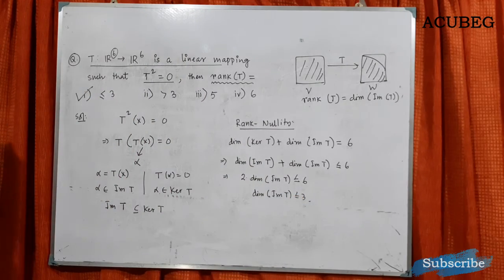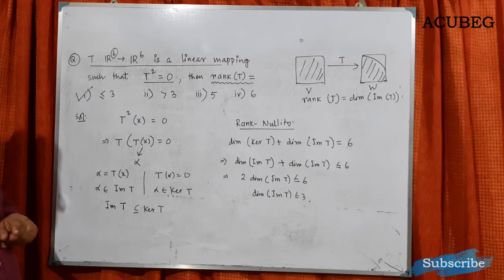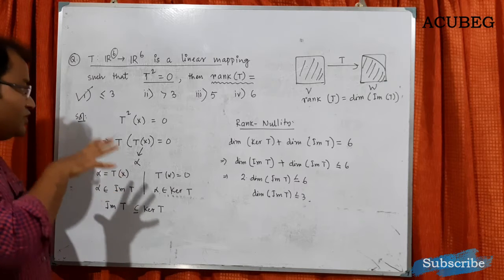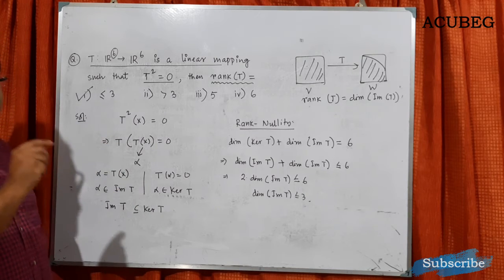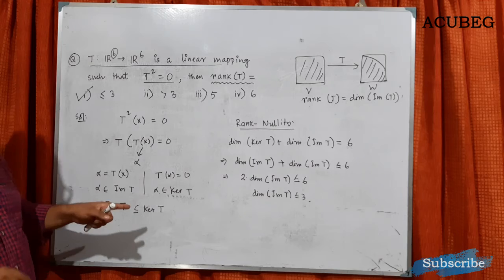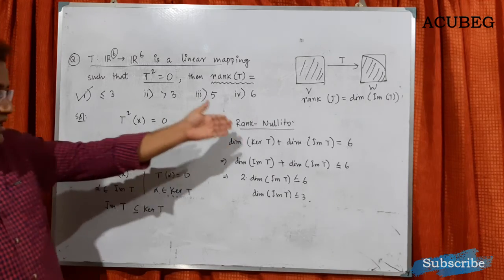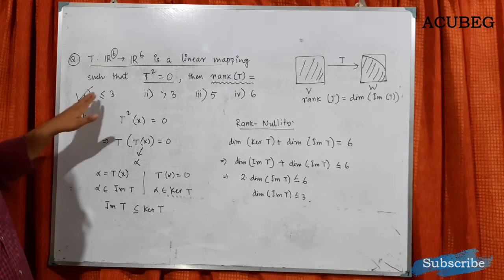You need to understand this very properly: what is given to you, you have to do all the manipulation on what is given to us, and see what information we can get from the given part. You have to understand that. If you understand that properly, then you can get the desired answer. So this is the thing.